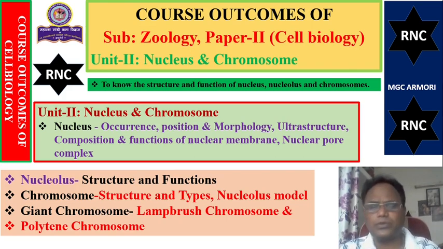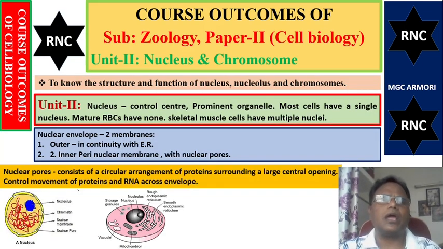Through this unit, we fulfill our course outcomes: to know the structure and function of the nucleus, nucleolus and the types of chromosomes.